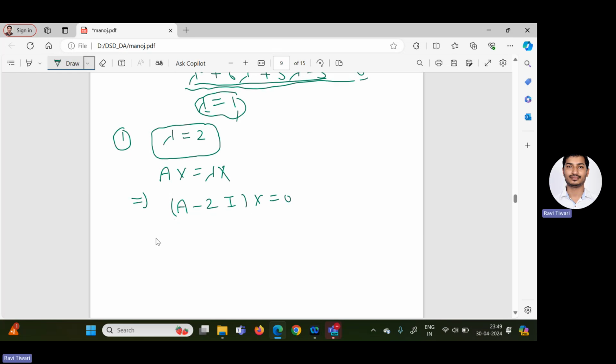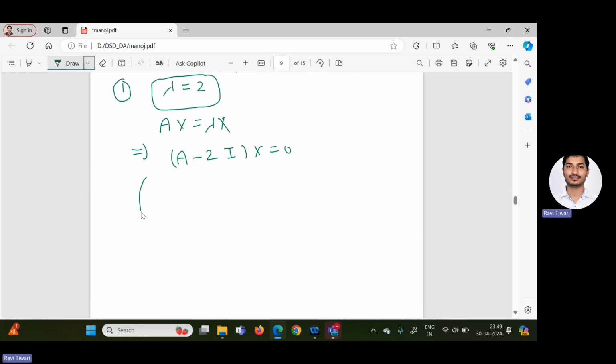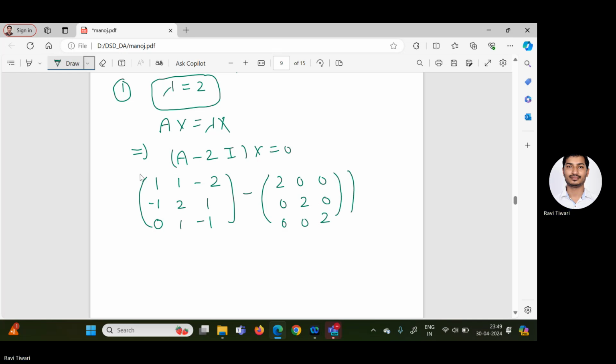What was the given matrix A? The matrix A was given as 1, 1, minus 2; minus 1, 2, 1; 0, 1, minus 1. Minus 2I, directly we can write 2, 0, 0; 0, 2, 0; 0, 0, 2, into x, where again we can assume x, y and z, equal to 0.